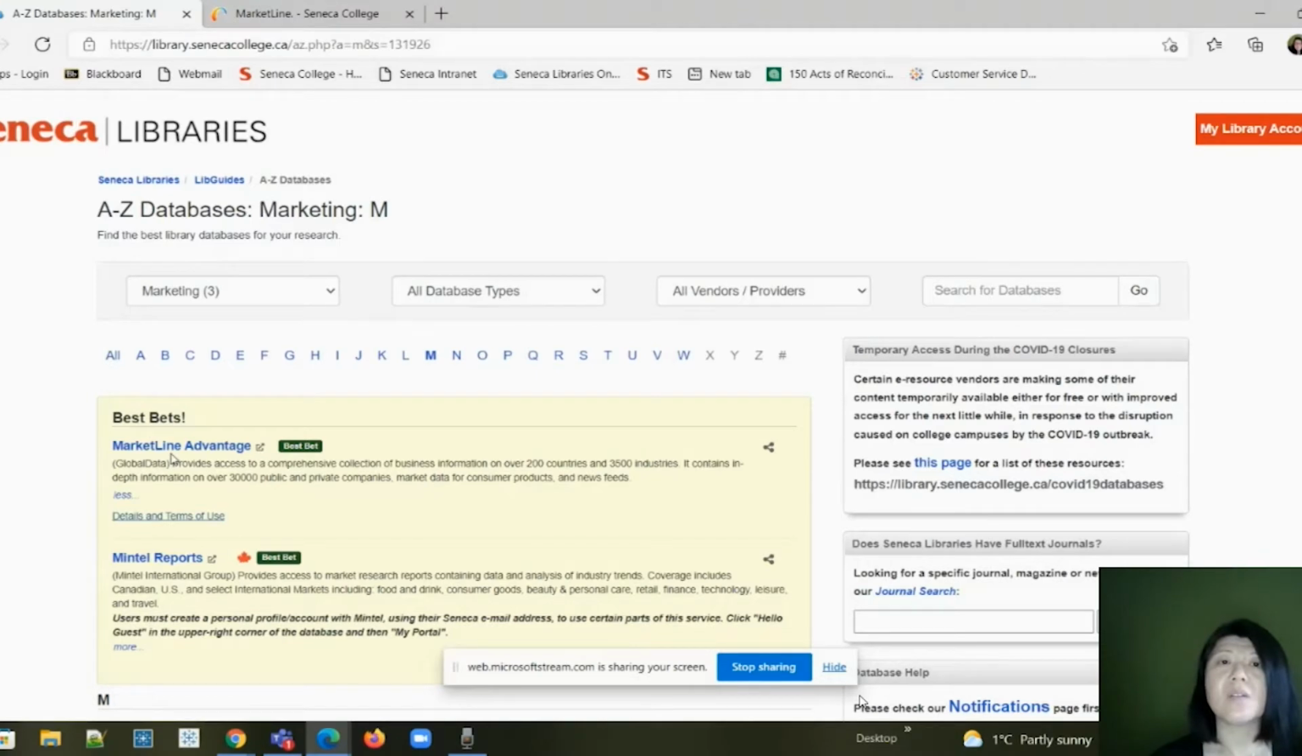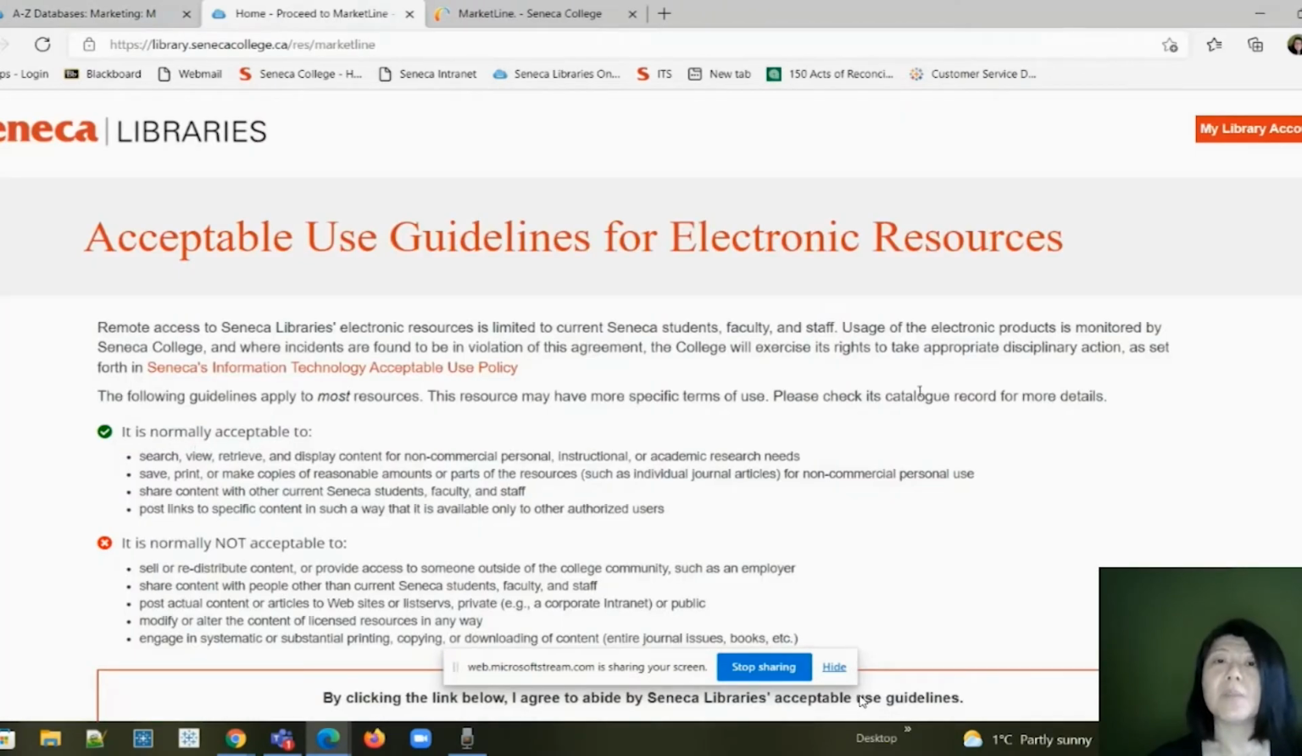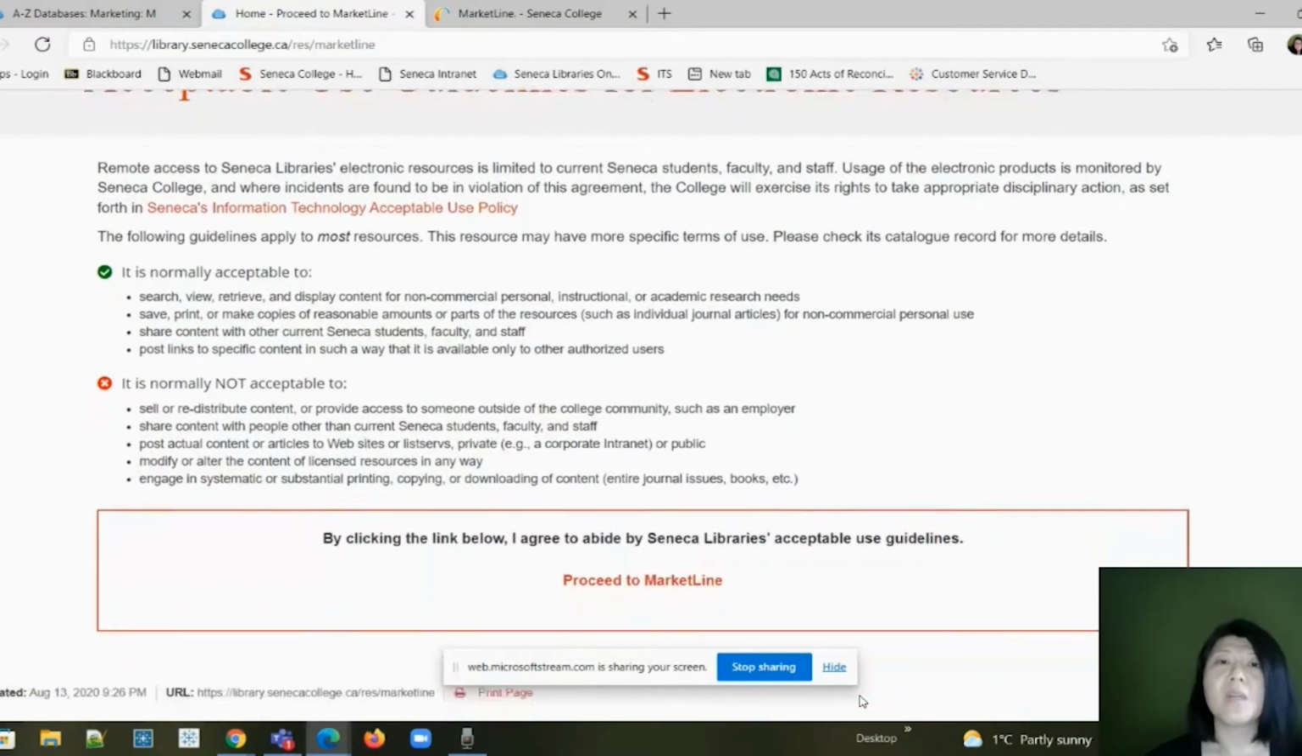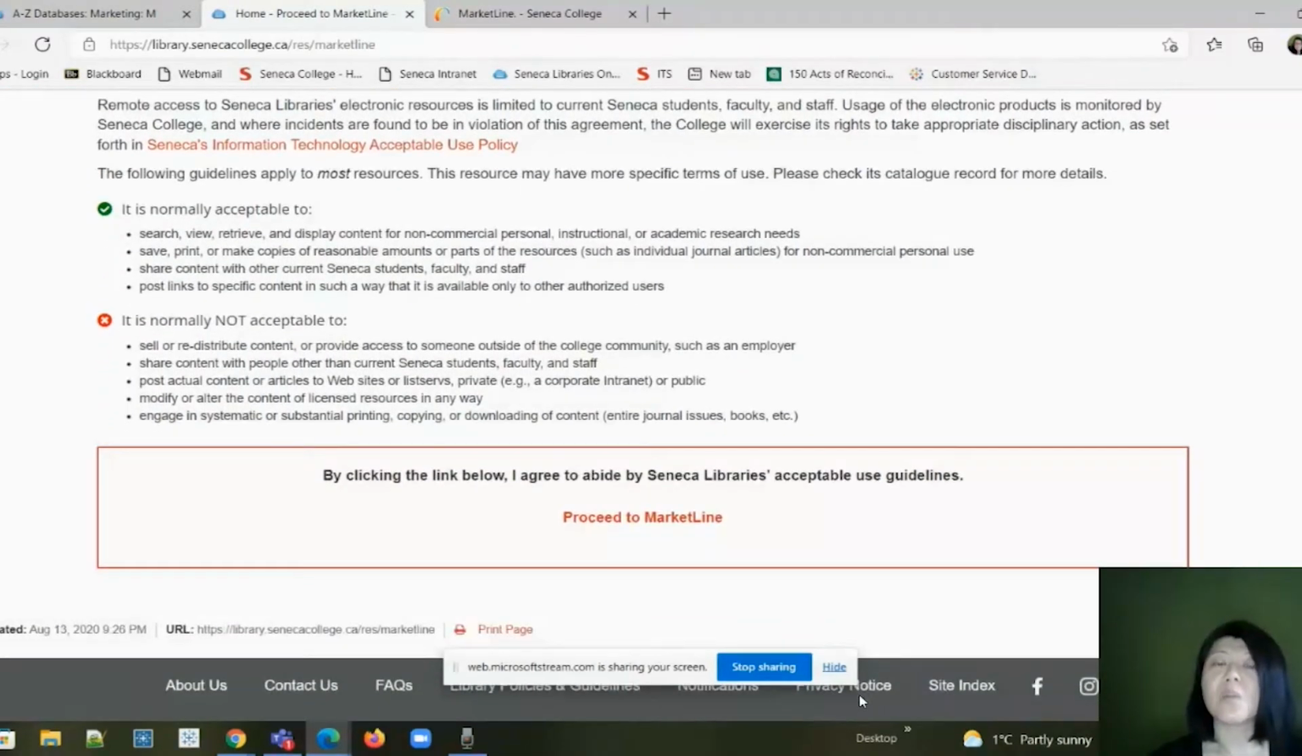After you click on the link to the database, you'll see a page with the acceptable use guidelines for electronic resources. Scroll right down to the bottom and click on the link that says Proceed to MarketLine. This looks easy enough, but I want to point out that there are other databases that are not as straightforward to get into and may require additional authentication steps.